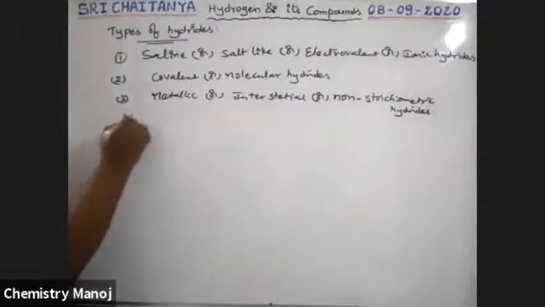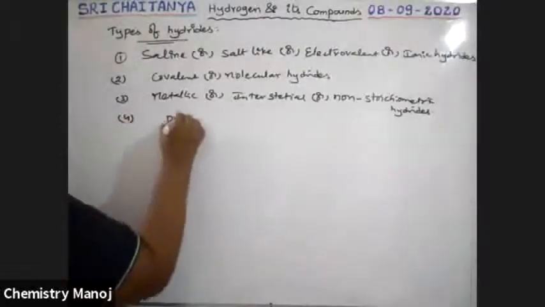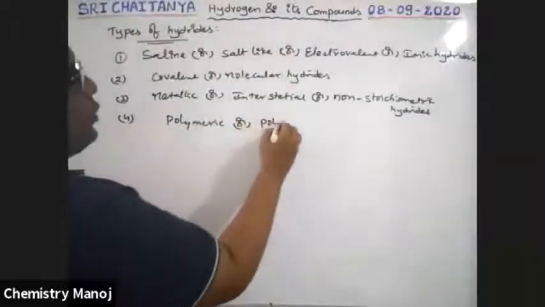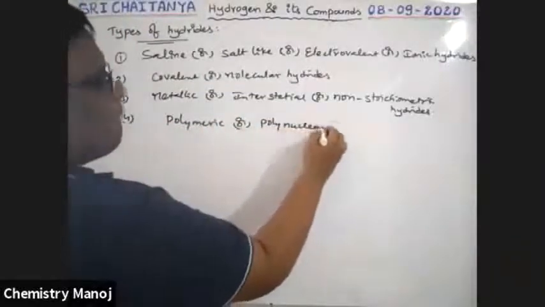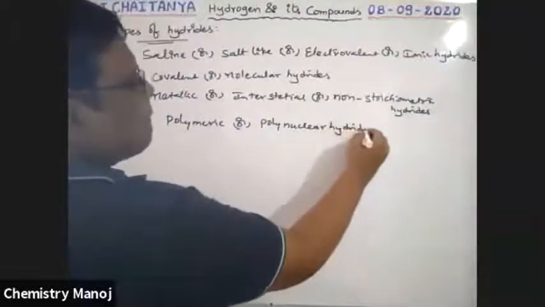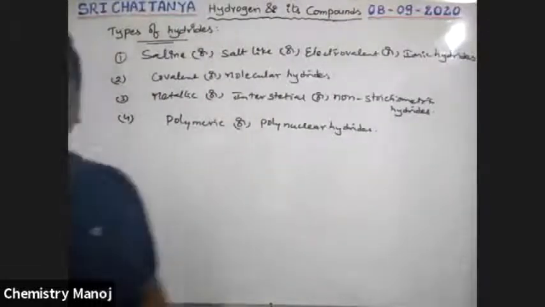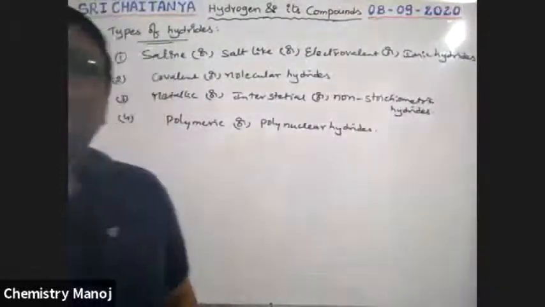And the last one, fourth one, is polymeric or polynuclear hydrides. These are the 4 types of hydrides, guys.